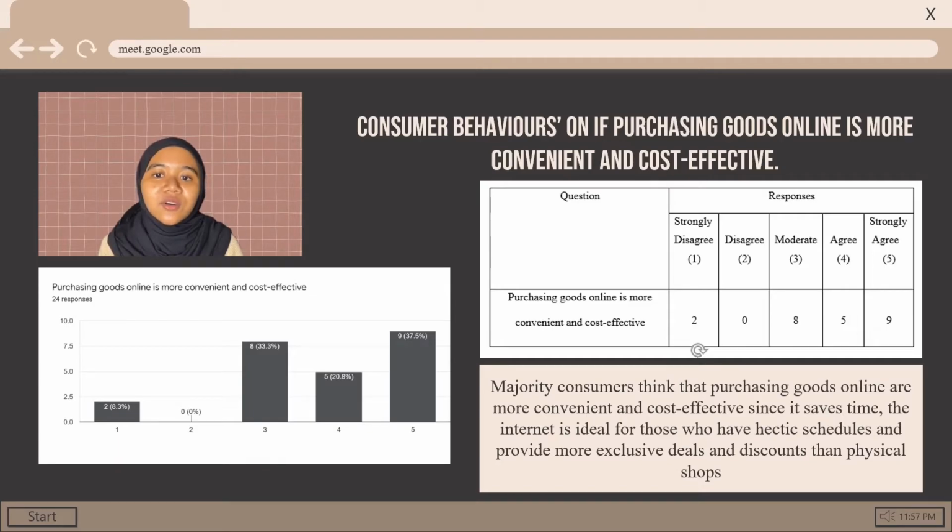According to the study conducted by Stephanie Chevalier, a total of 20,000 customers were questioned on why they choose to purchase online. The most often cited reason was the convenience of shopping at any time of day, which is more convenient than visiting a physical retailer. Besides, purchasing goods online is cost-effective because, according to the study conducted by Dr. Joshua Chang, websites often provide more exclusive deals and discounts than physical shops, and customers may find things that were not lower in store but are now available online at a much lower price.